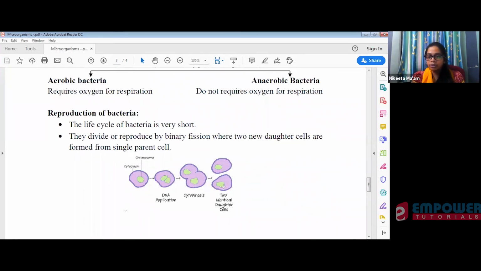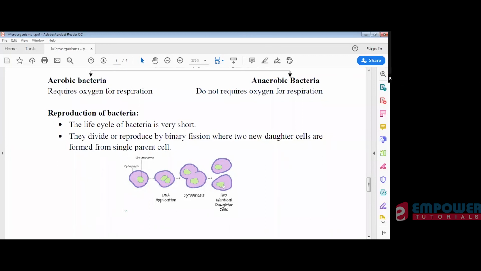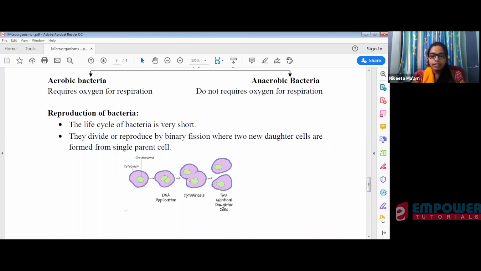Have you understood? You have one cell of bacteria. If it wants to reproduce, the nuclear material and the cytoplasm, whatever the cell content is, will divide into equal halves. Then there is a division of this material into two, and after a few minutes that one cell will be converted into two cells.